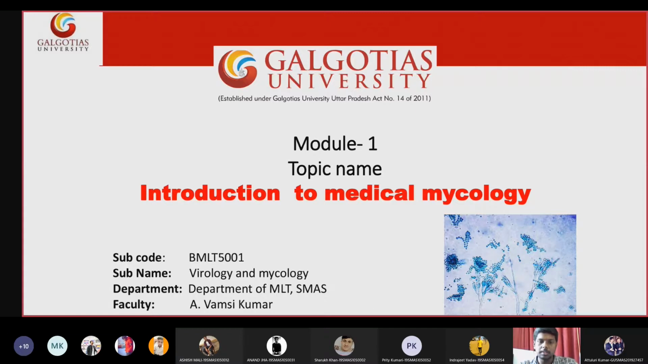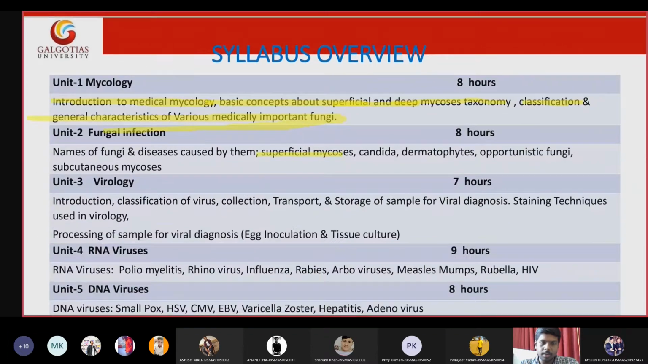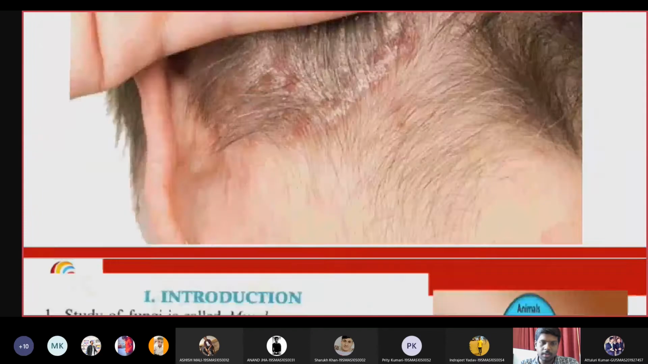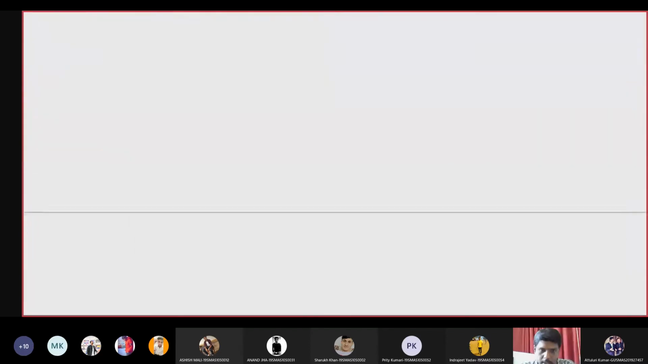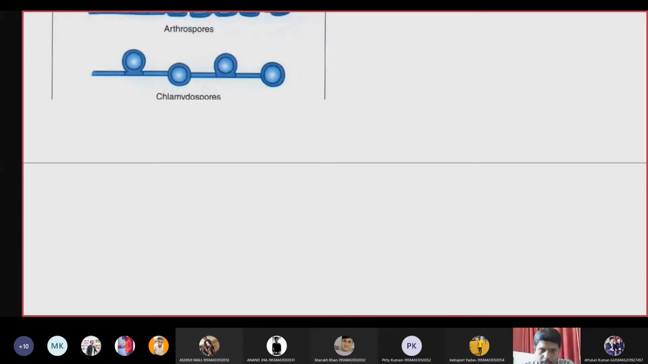So the subject is medical mycology and virology, and the subject code is BMLT 5001. And currently we are discussing the mycology. So in the second unit we have different types of fungal diseases, right? So in the last lecture we discussed opportunistic pathogens, opportunistic mycosis.